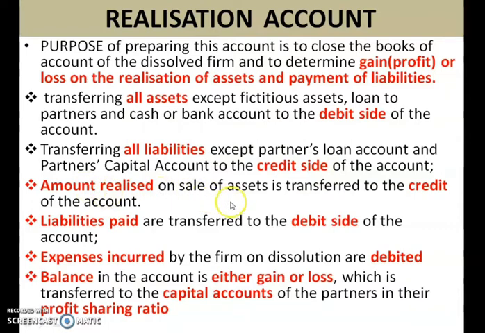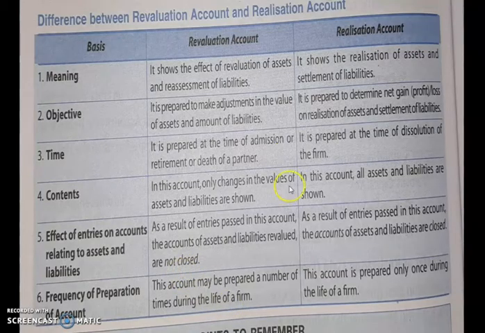Now amount realized on sale of asset is transferred to the credit side of the account, and liability paid is transferred to the debit side of the account. Expenses incurred by the firm on dissolution are debited. Balance in the account is either gain or loss, which is transferred to partner's capital account. So when you close this realization account you will get either gain or loss. Whatever it is, you have to transfer it to partner's capital account in the profit sharing ratio. Okay. So this was about realization account.